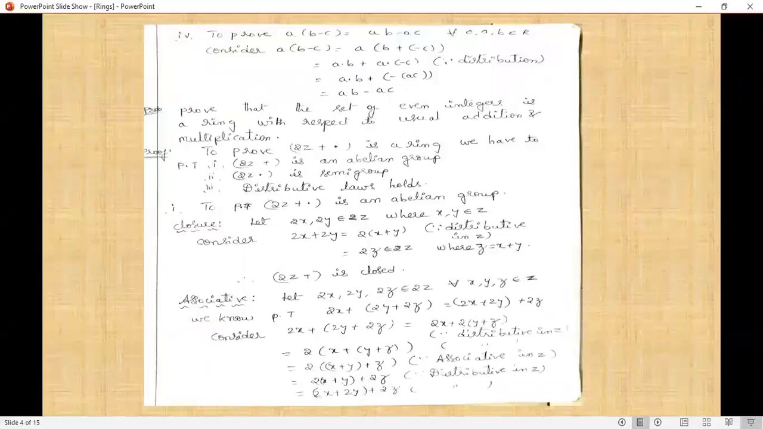After completing the associative property, we are going to the existence of identity. Clearly, we know that Z is already a ring, so identity element 0 exists in Z. Since 2 into 0 belongs to 2Z, that means 2x belongs to 2Z. There exists 2 into 0 belongs to 2Z such that 2x plus 2 into 0 equals 2 into (x plus 0) by the distributive property, which equals 2x. Similarly, we can prove that 2 into 0 plus 2x equals 2x for all x belongs to Z.